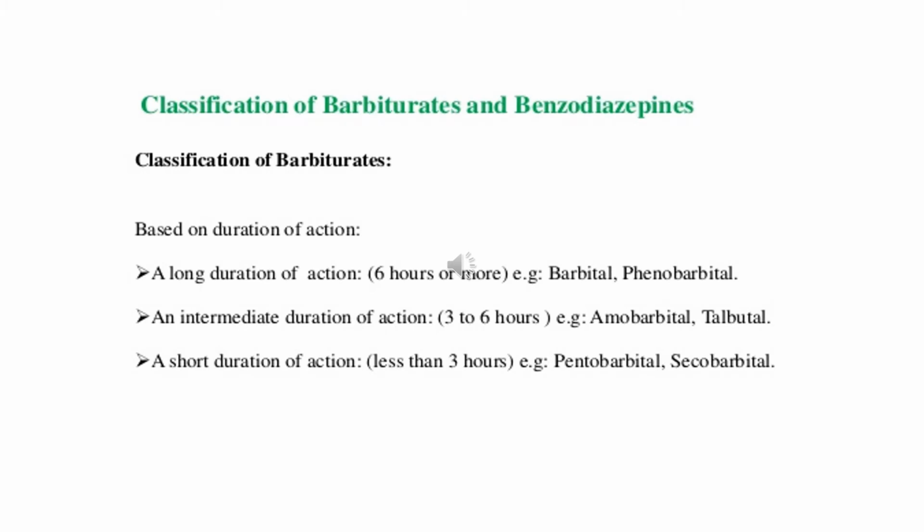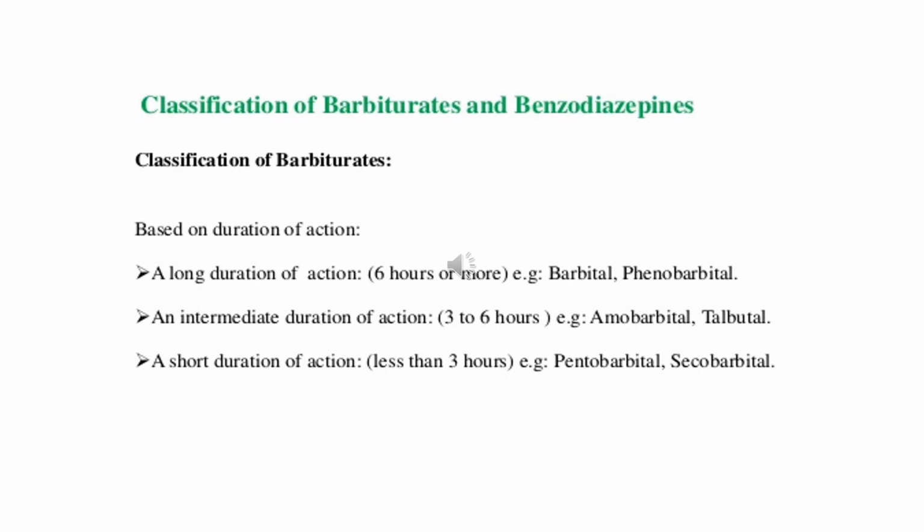Classification of barbiturates and benzodiazepines. Classification of barbiturates: based on duration of action, they are mainly classified into long duration of action, intermediate duration of action, and short duration of action. Long duration of action lasts 6 hours or more, intermediate duration 3 to 6 hours, and short duration less than 3 hours.